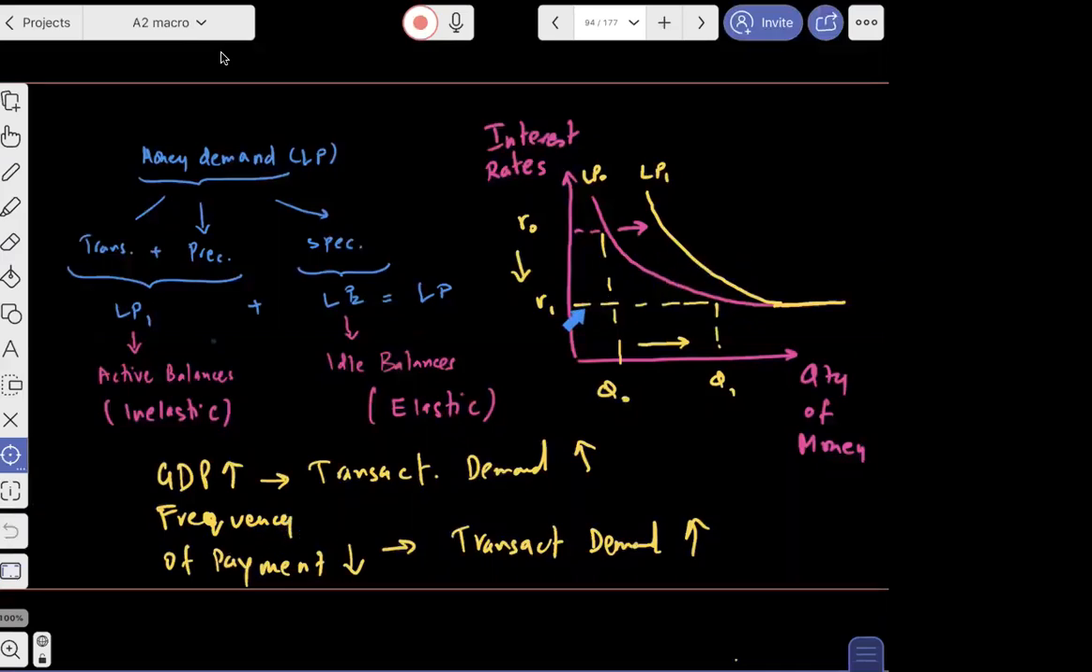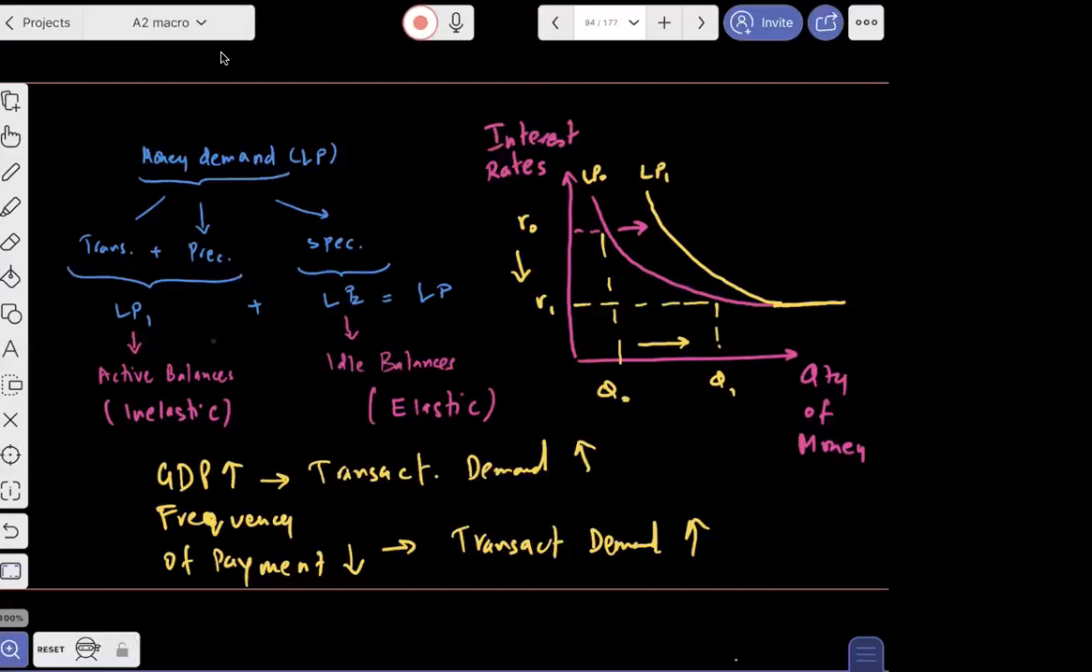Okay. So we discussed last time that there are three reasons why people are demanding money. One is transactionary and precautionary reason, where we have an inelastic demand, versus speculative, where we have elastic demand, because you are now keeping balances for buying, let's say, properties or financial assets and so on and so forth.